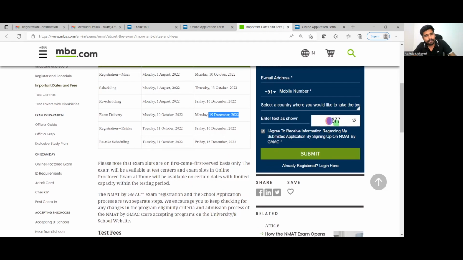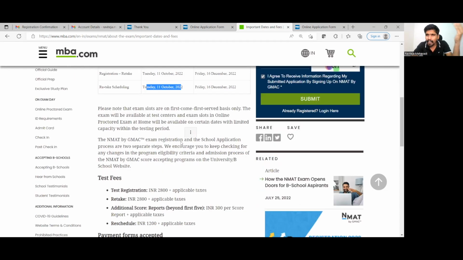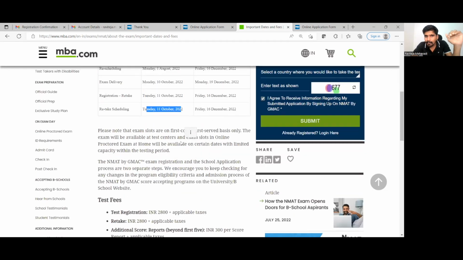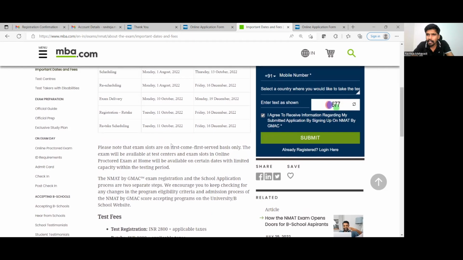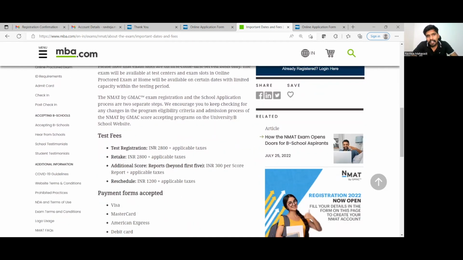Then again, there are some dates given about retake scheduling. This is all going to happen after you take the first exam. After writing the first exam you will think about the retake, don't think about it right now, right? So the test fee is 2,800. The test alone is 2,800. For every retake that you plan, let's say you pay 2,800, right?